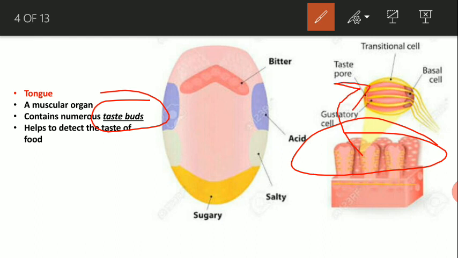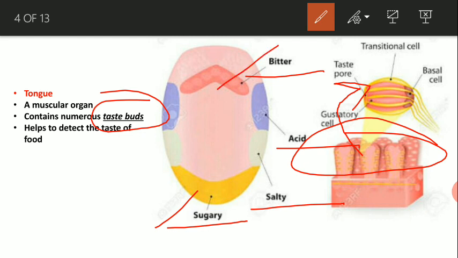Okay. Now there are 4 types of taste buds related to sweet, related to bitter, related to salty, and related to acidic taste. Okay. Now taste buds important for the sweet taste are present at the tip of the tongue, bitter at the posterior portion of the tongue. The salty and acidic taste buds are present at the side of the tongue.